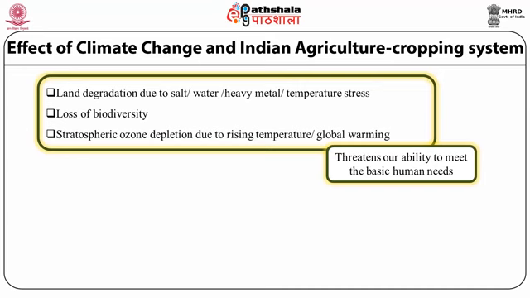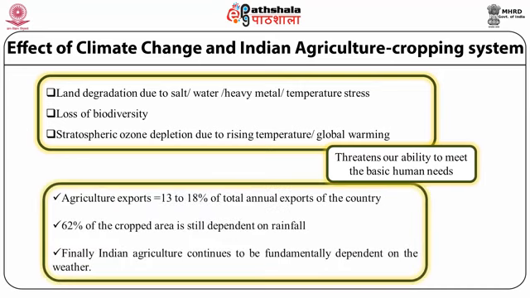We have seen that 13 to 18% of our Indian agriculture exports, and 62% of the cropped area still depends on the rainfall. Finally, we conclude that our Indian agriculture system totally depends on the weather condition.